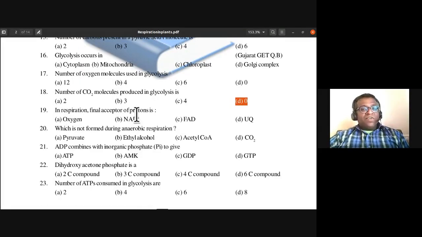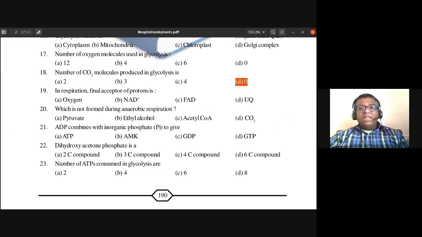In respiration, which is the final acceptor of protons? Is it oxygen, NAD plus, FAD, or ubiquinone? What do they become? They become water, isn't it? So 19th one, A is the answer. Oxygen is the final acceptor of protons.